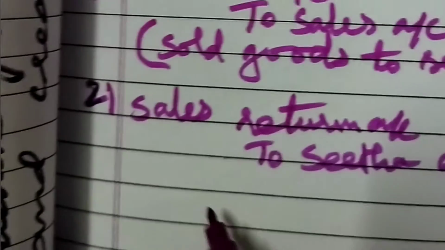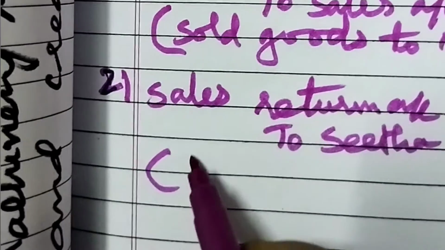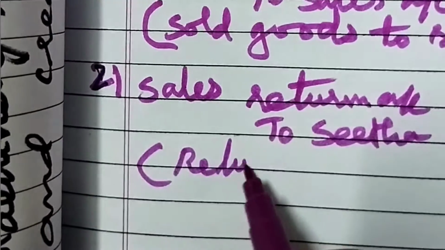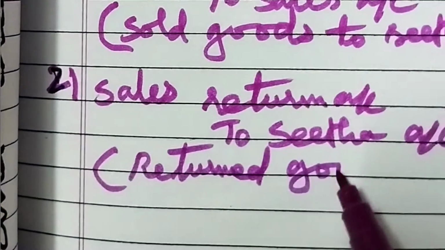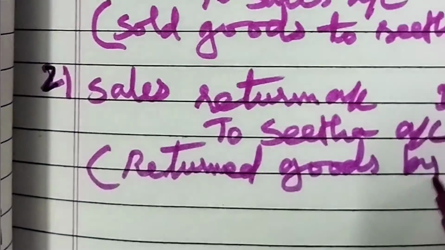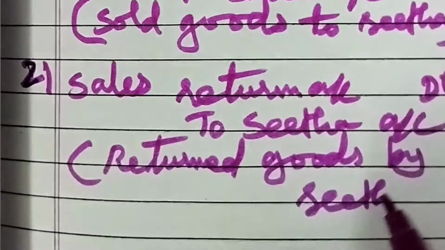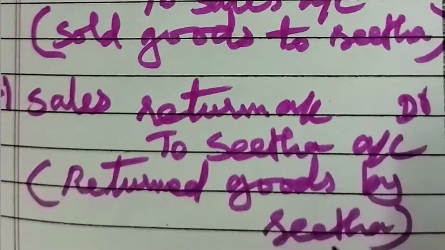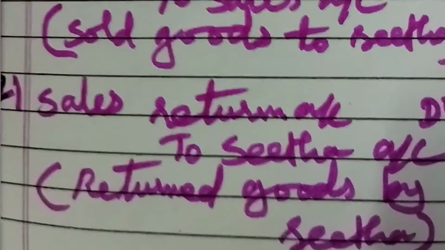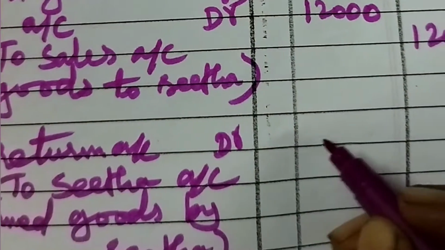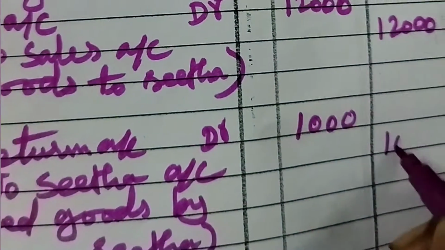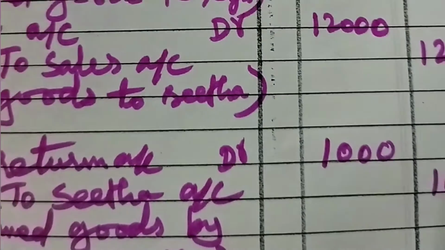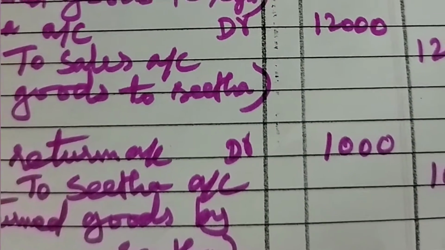What's the narration? Return goods by Sita. Okay, then what is the amount? 1,000. So okay, we can go to the next transaction.